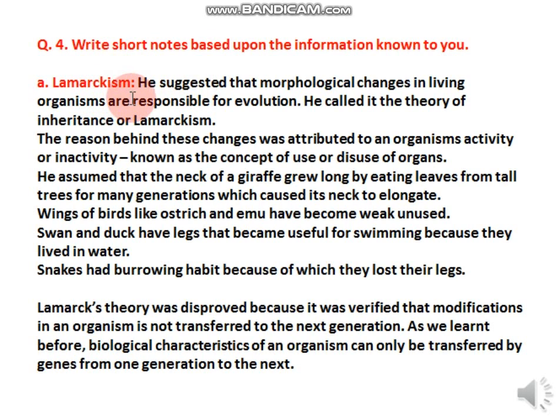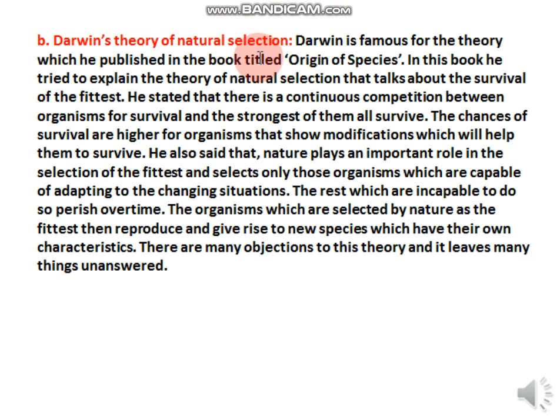Now question number 4, you have to write short notes on Lamarckism and Darwin's theory of natural selection. So Lamarckism, you must have read in your textbook how he said that giraffe grew a long neck because of eating from tall trees. So all of that is explained here in this answer. You can pause the video and take down this answer. Then we have Darwin's theory of natural selection. This is the answer, where Darwin, in his book The Origin of Species, spoke about how natural selection takes place. So you can write down this answer for that question.